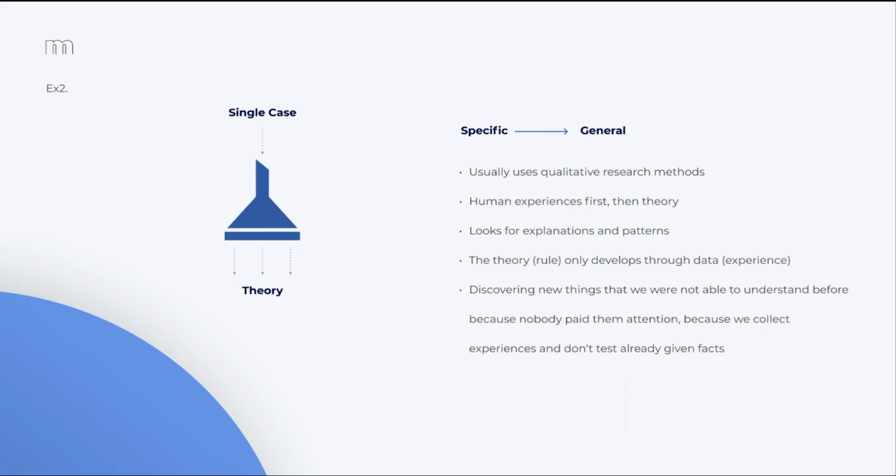With induction, we are now looking at specific single cases and create a rule or a theory out of it. This means that induction usually uses qualitative research methods. We look at human experiences first and then form a theory out of it. With induction, we are looking for patterns that can lead us to a rule for several similar cause and effect situations. Our rule only develops from the data, so the experience of those situations. With induction, we are able to discover new things that we were not able to understand before because nobody paid attention to them. This is because we collect experiences instead of testing already given facts.